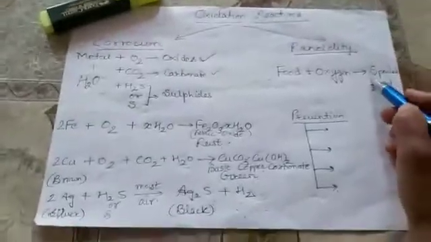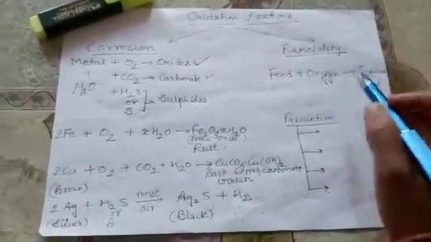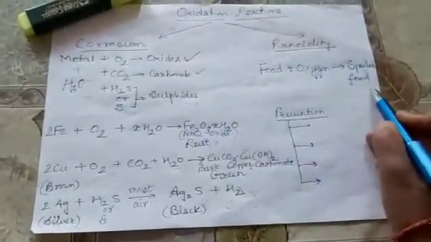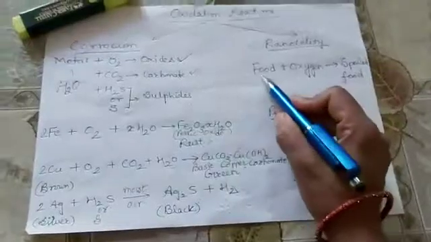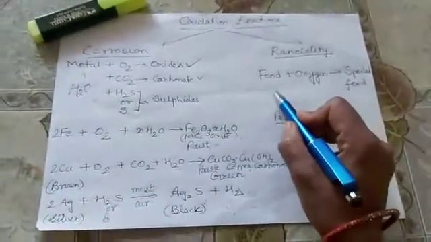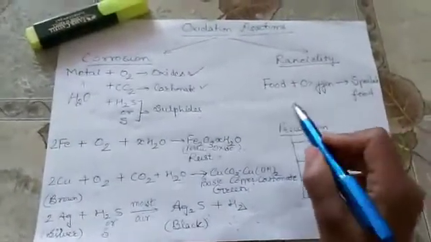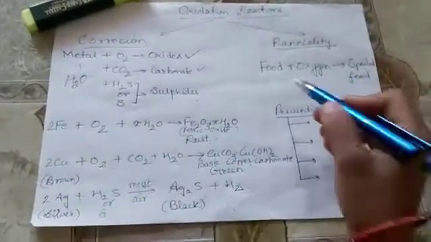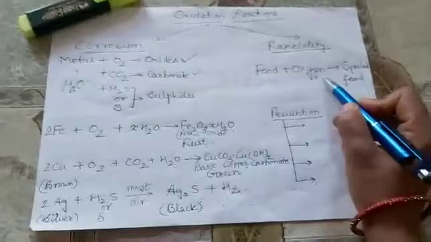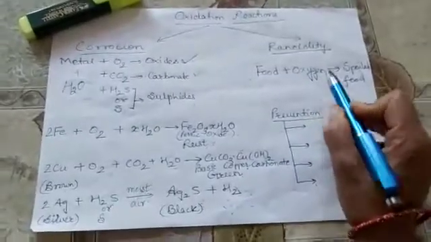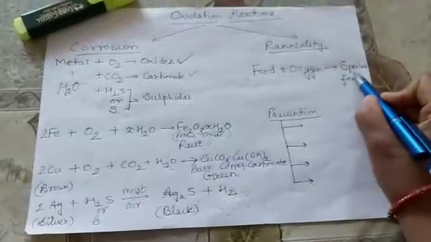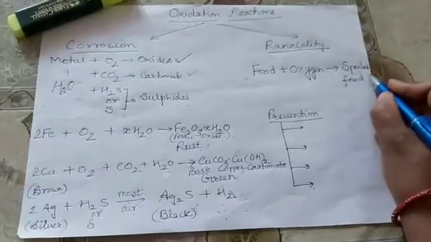Another very common example of oxidation reaction is rancidity. It is very commonly visible: if any food item is kept for a long time, maybe two, three or five years, it comes in contact with oxygen present in air, and then spoilage of food takes place.